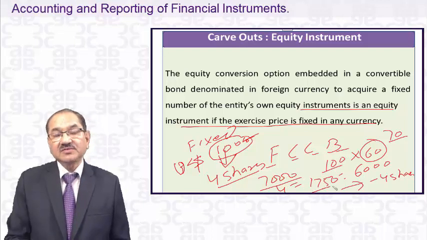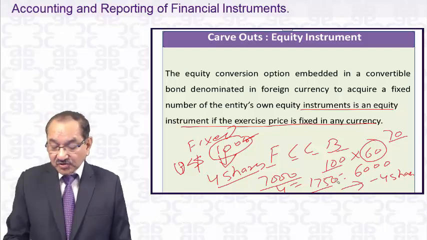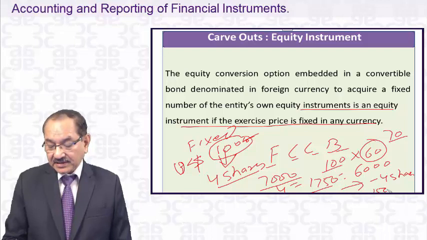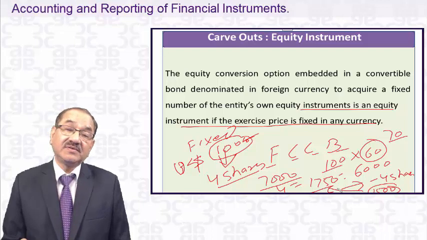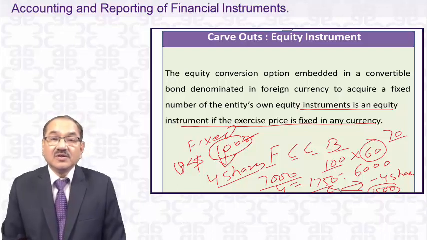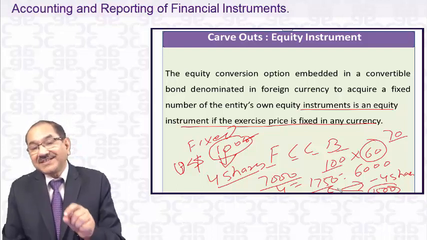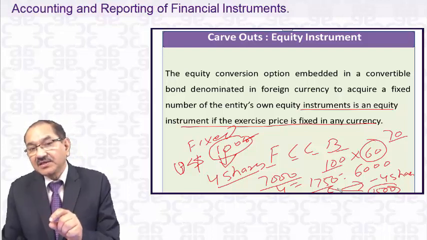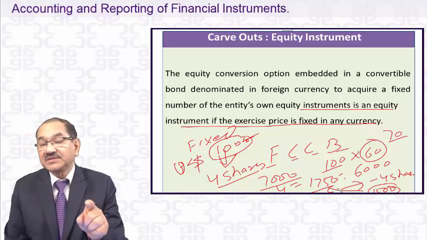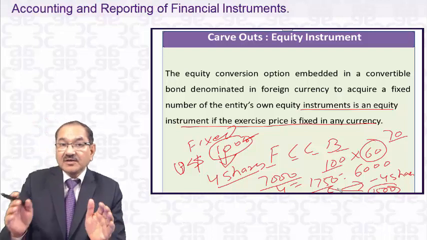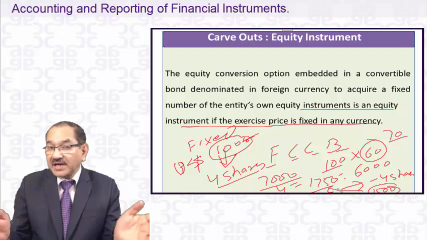So the per share price comes to 1,750 in rupee terms, whereas you thought it would be 1,500 at the time of issuing. Because your functional currency is rupee and the bonds are in a currency other than rupees, there is bound to be a difference because of the conversion.